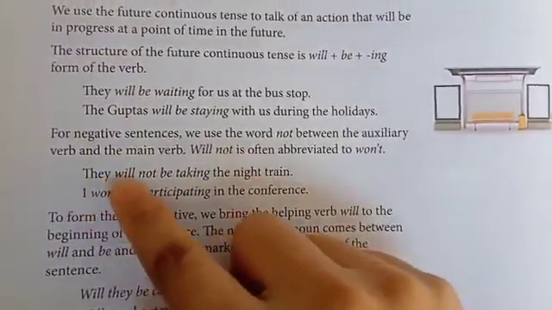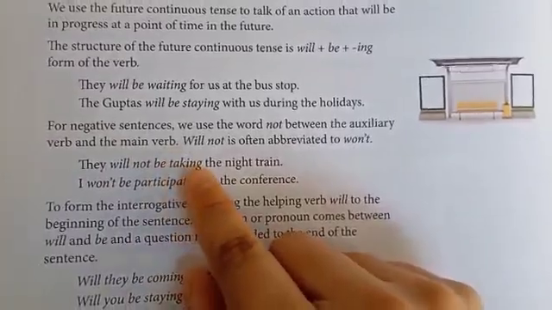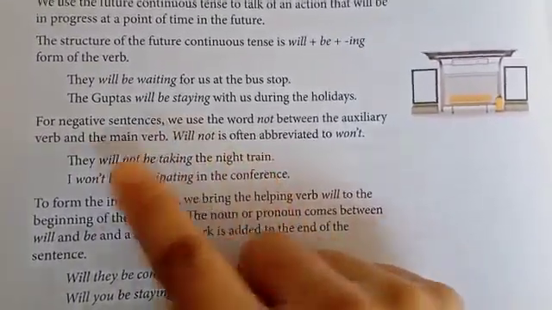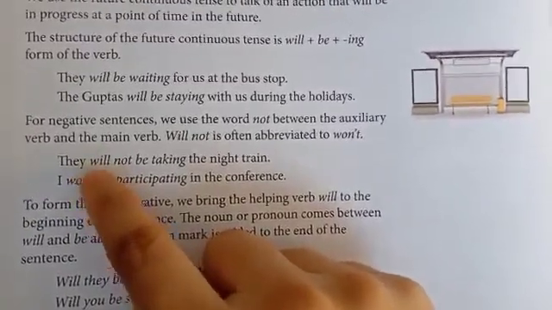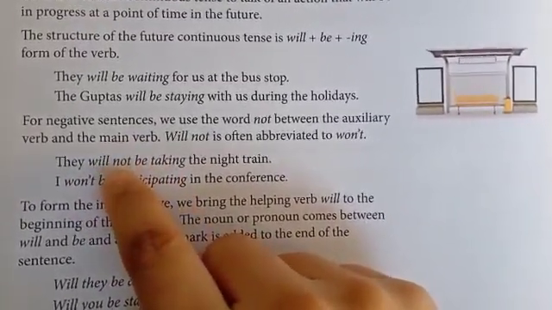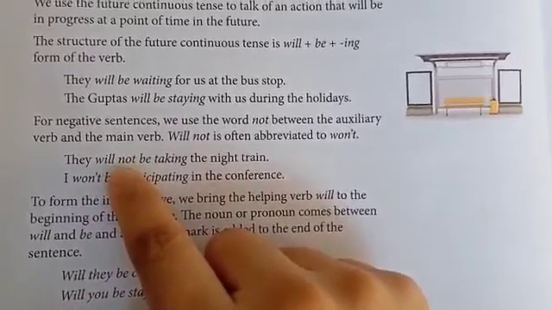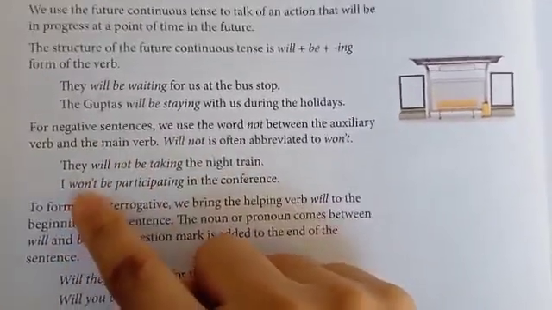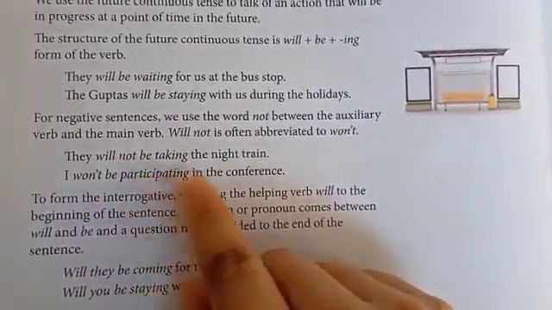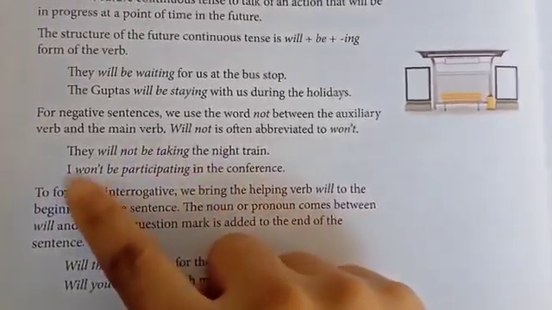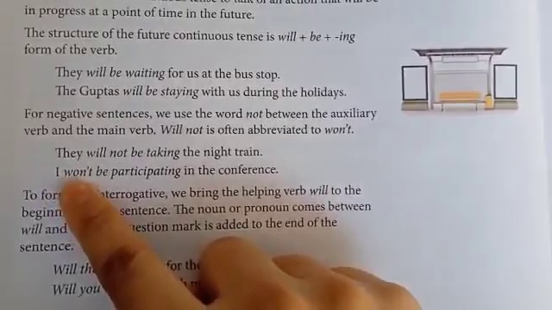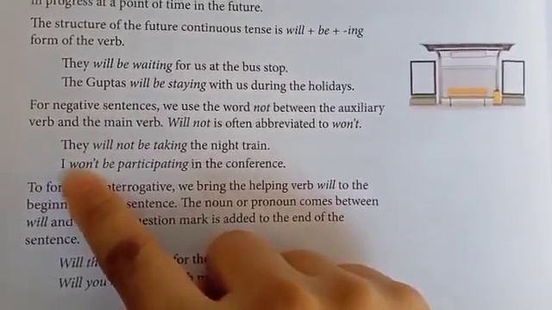Alright. They will not be taking the night train. So this is the helping verb will, and we have added here not for making the negative sentence. I won't be participating in the conference. Alright. So won't. Just now I told you that the short form of will not is won't.